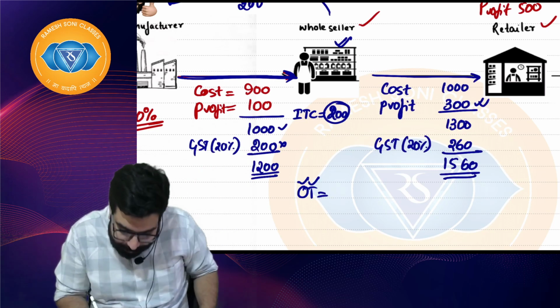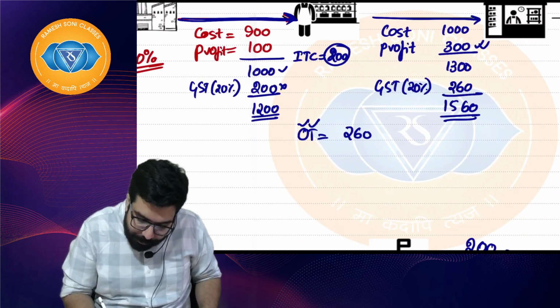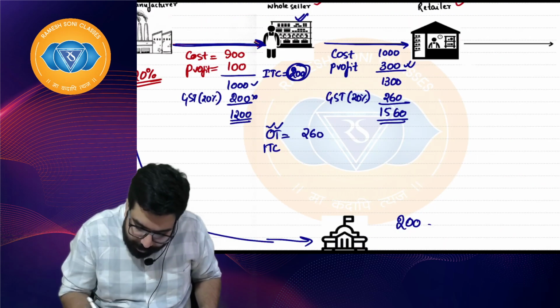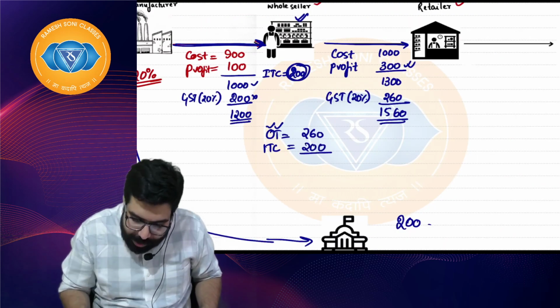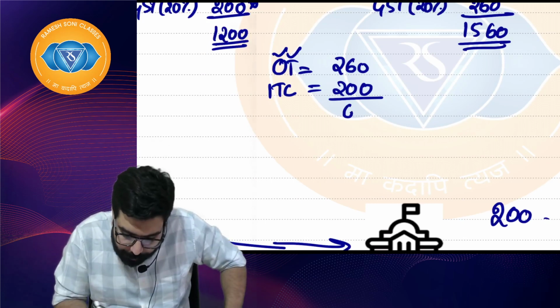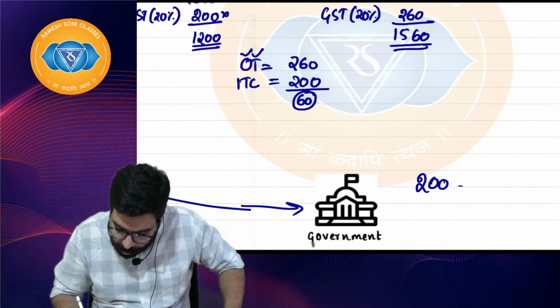On the sales, I have collected a tax of 260. Sir, my input tax credit. How much is my input tax credit, sir? Input tax credit is 200. So, sir, I will go ahead and pay you 260 minus 200. I will pay you only 60 rupees. So, government got 60 rupees.